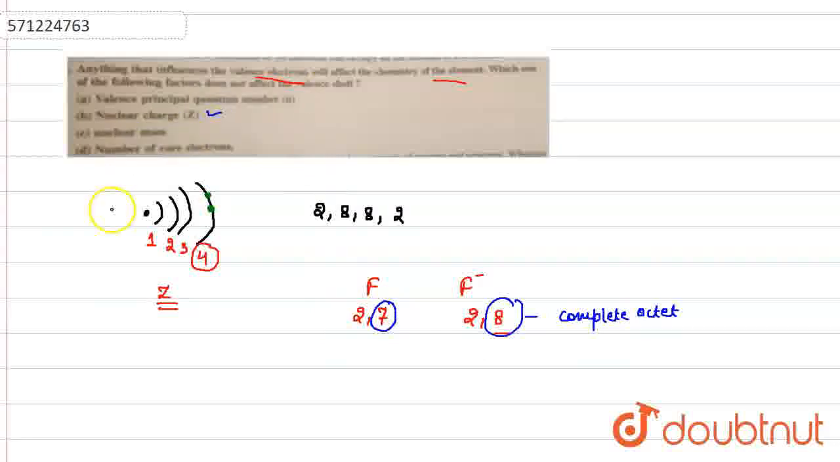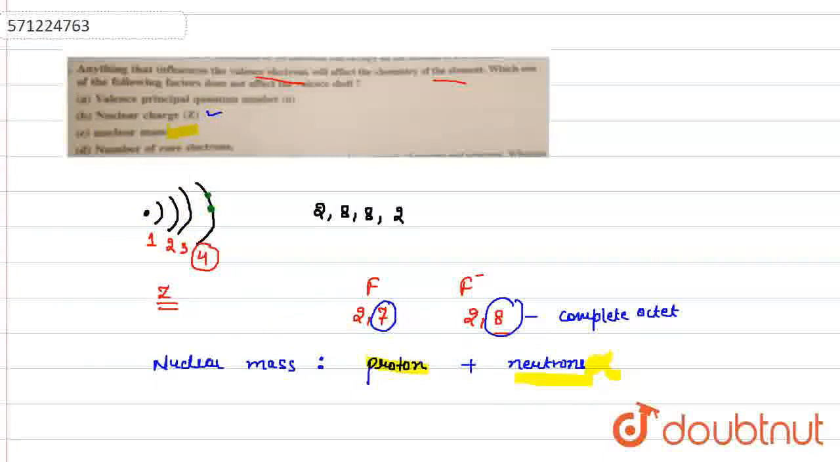Next we are given the nuclear mass. The nuclear mass is composed of protons plus neutrons. Out of these, protons will definitely influence the valence shell, but not neutrons. These will not influence the valence shell. That's why our answer will be C.